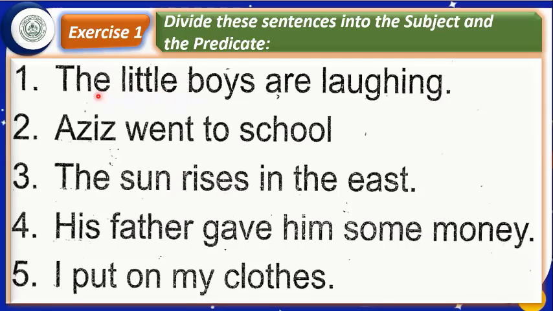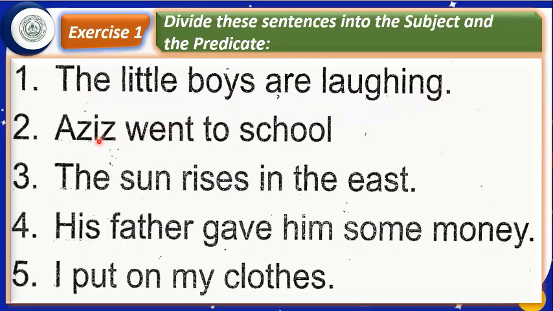What will be the subject of this first sentence? Its subject will be the little boys. What will be the predicate? Its predicate will be "are laughing."